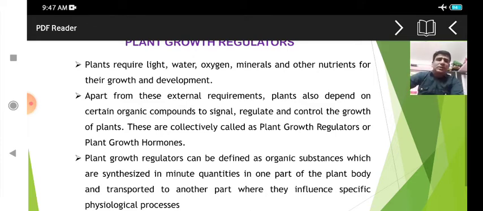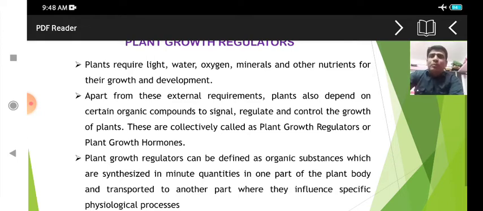Apart from these external requirements, plants also depend on certain organic compounds to signal from cell to cell and from part to part, like root to shoot, shoot to leaves, and so on. These compounds also regulate and control the growth of plants, in signaling, in regulation, and in growth. They are collectively called plant growth regulators, also referred to as plant growth promoters or plant growth hormones.